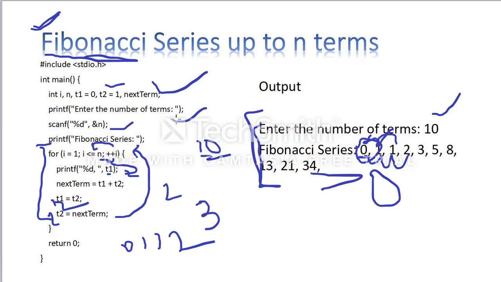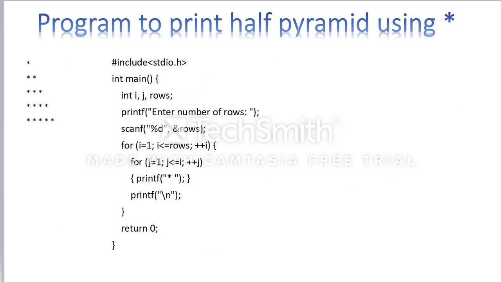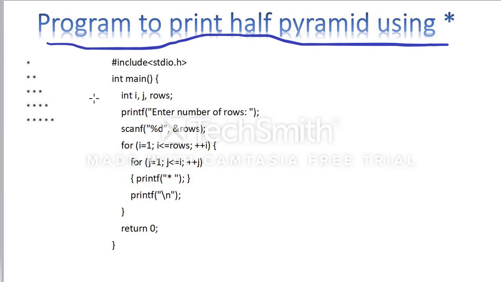So I can give another example. This is another example. First they give the output like this. What is the output? Half pyramid, meaning using stars you have to print a pyramid of this shape.